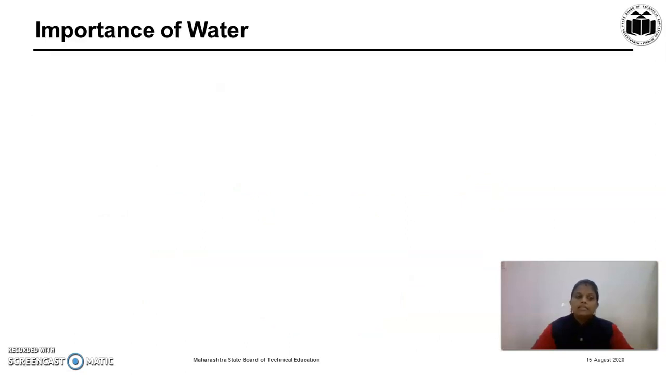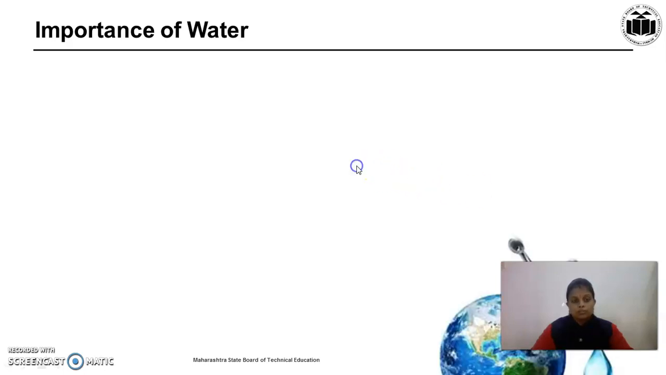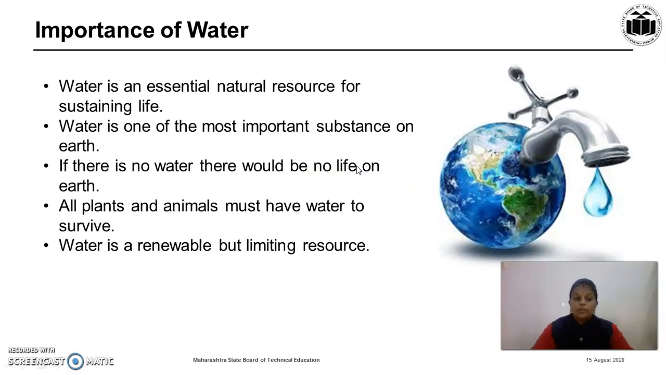Then, let us see the importance of water. Water is an essential natural resource for sustaining life. Water is one of the most important substances on the earth. If there is no water, then there would be no life on the earth. All plants and animals must have water to survive. So, water is a renewable but limiting resource, hence we have to use it very carefully.